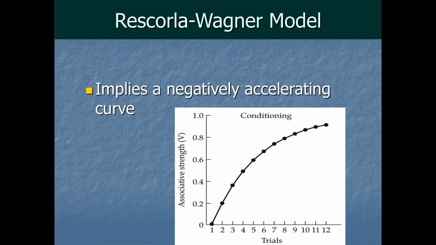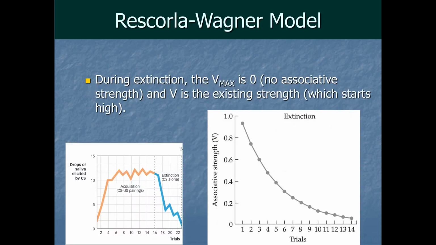It starts fast during this acquisition of respondent conditioning, lots of associative strength gained by the early pairings, but then it slows and approaches an asymptote. The asymptote would be V max. So a sort of imaginary line here, the most you could possibly get would be V max. But what about something like extinction then? Well, the model predicts a curve like this on the right here, this curve on the right with the gray bar. That's what the model predicts during extinction. We're starting out at a high level of associative strength, right? But now the CS starts showing up without the US. That means that the V max, the asymptote now will be 0, no associative strength.